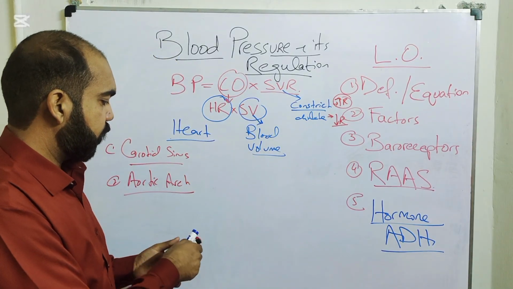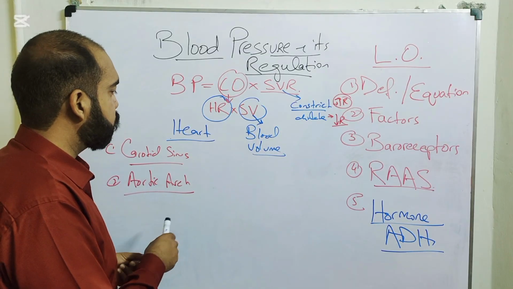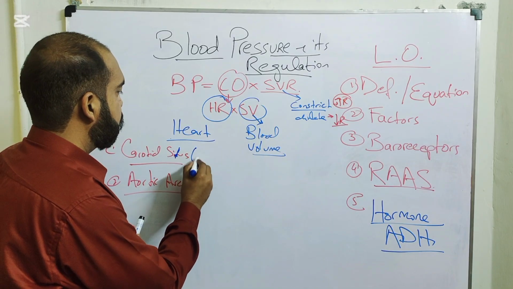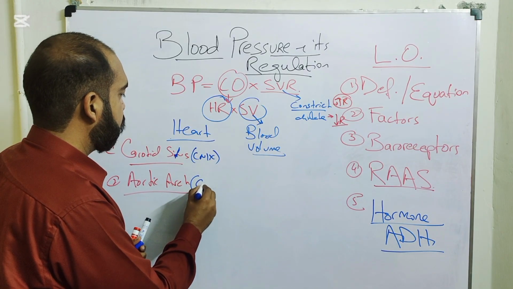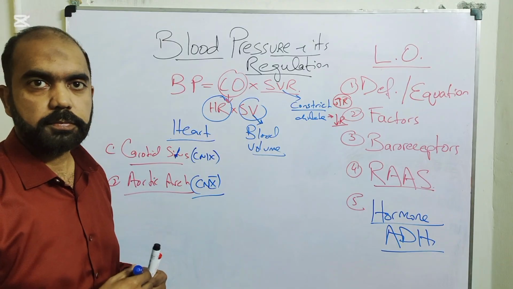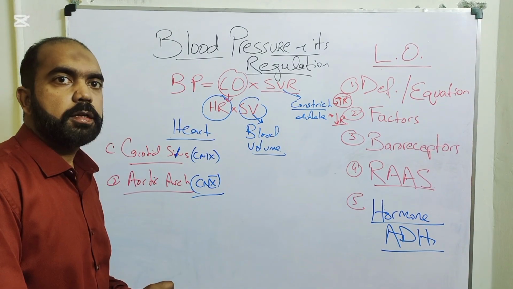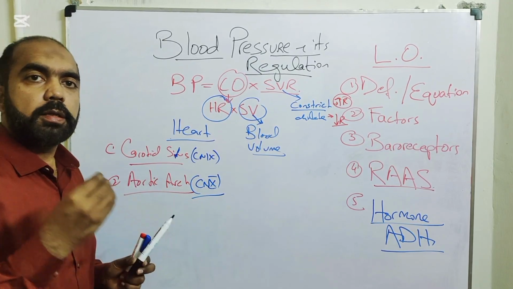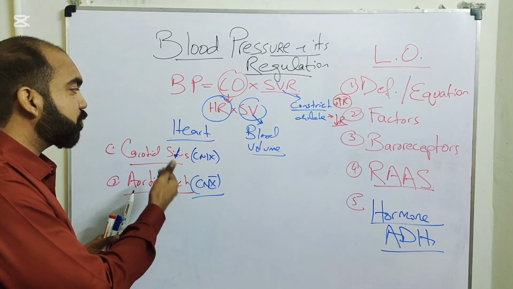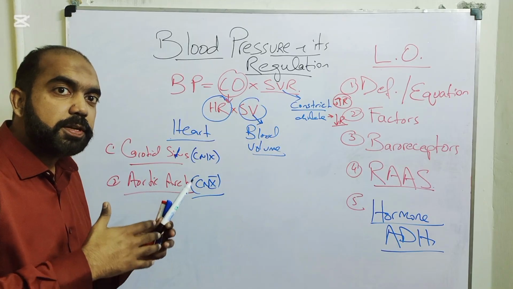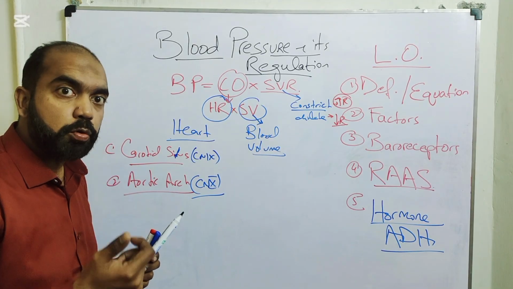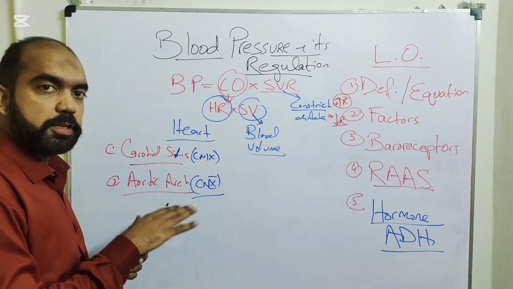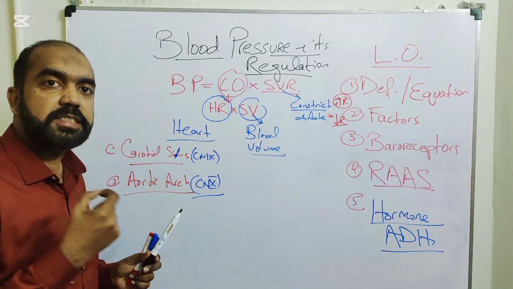They have the nerve endings of two cranial nerves. The carotid sinus, you can remember from sinus S, CN9, and aortic arch, CN10. The baroreceptors are known as stretch receptors. If the pressure is more, they would fire more, and they would want the heart rate to decrease and the pressure to slightly decrease. And this is through the parasympathetic nervous system.